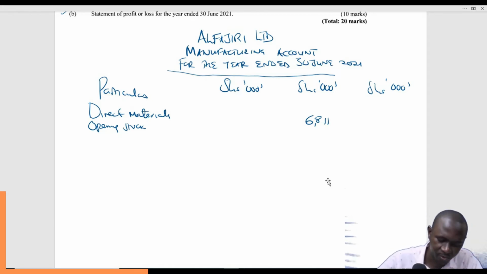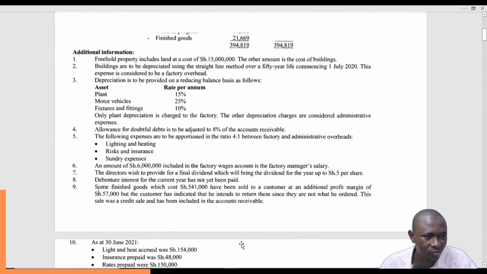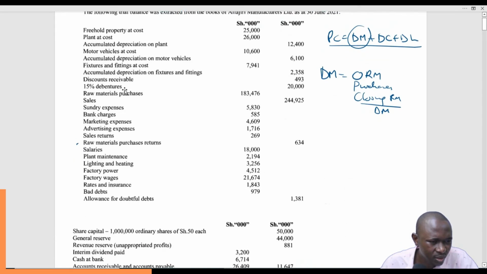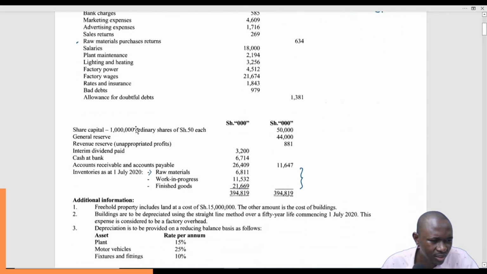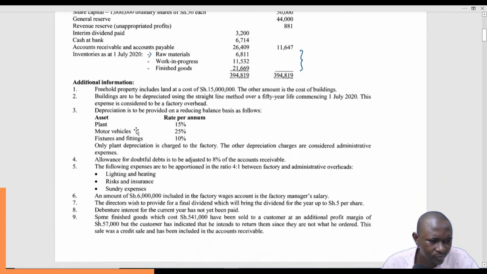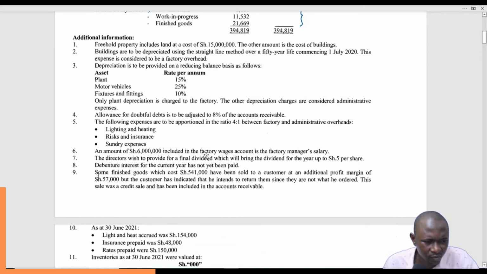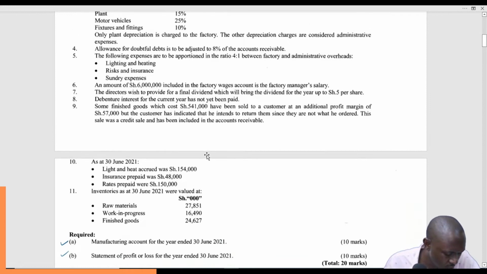Then we'll add purchases of raw materials. So check around for the purchases of raw materials. We've already seen purchase returns. Do you have purchases?